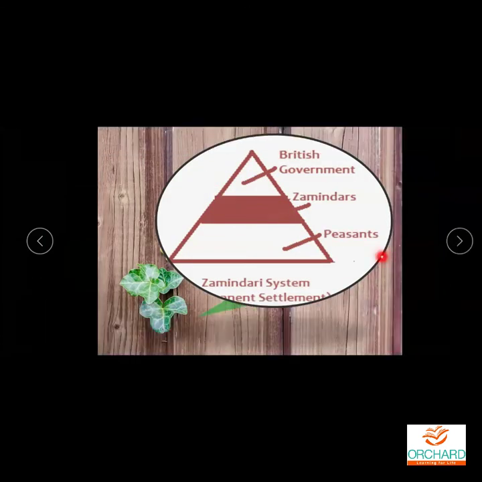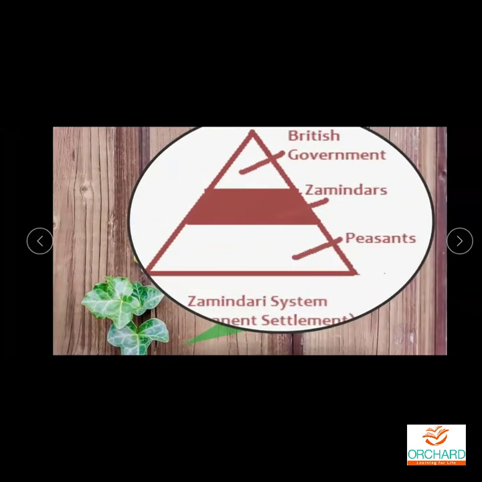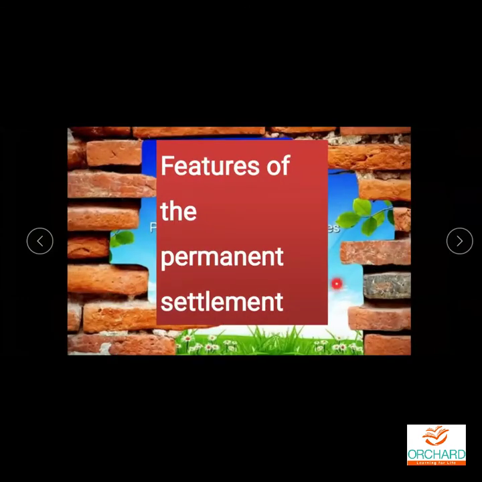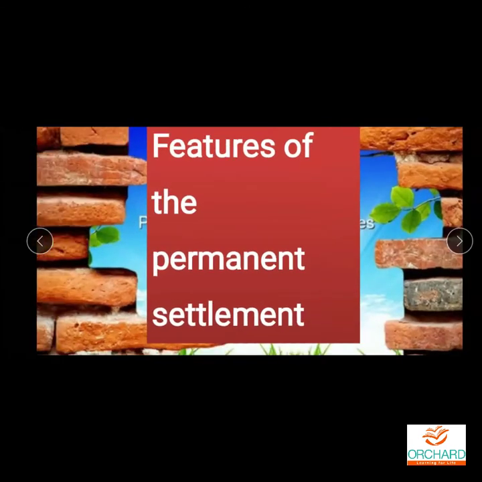Okay, here if you see, the British government is at the top level now. For all the land, the British government only is the controller. Next are zamindars, next peasants. This is how the zamindari system was also introduced. Okay, so let us see the features of the permanent settlement. What are all the features of the permanent settlement?